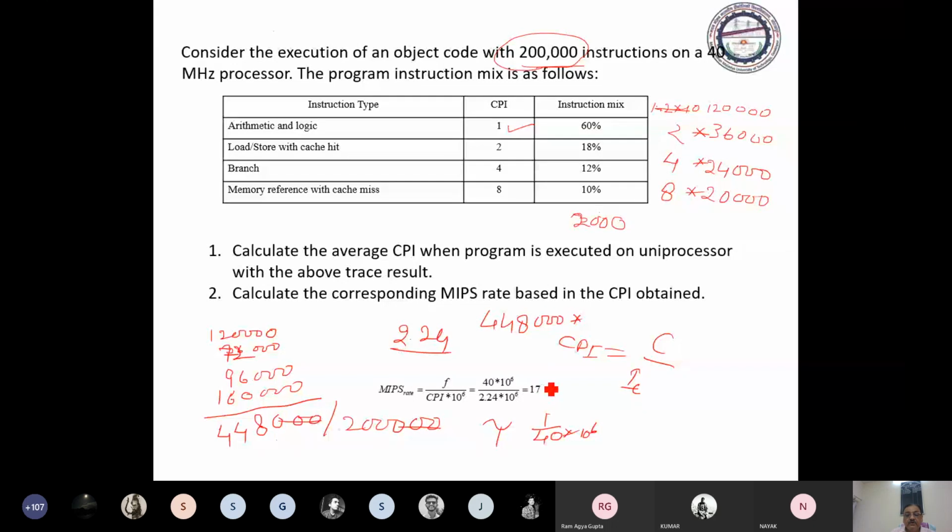Okay. So this instruction count into tau. Tau means 40 into 10 to the power minus 6. You can just divide. It will give the T time.